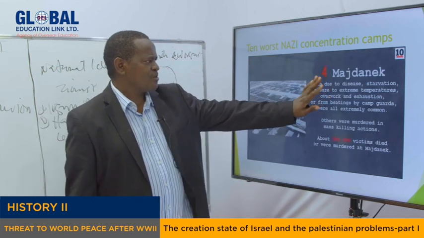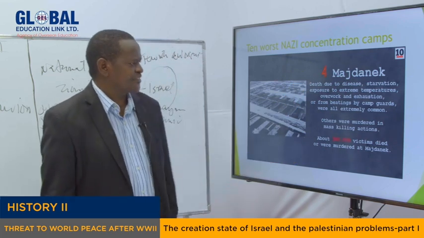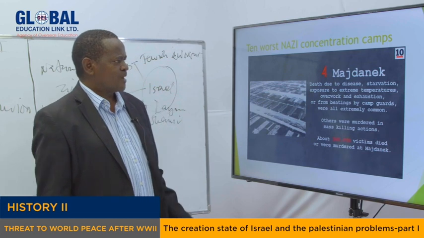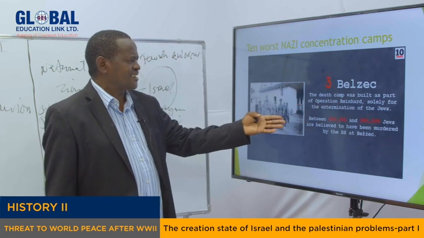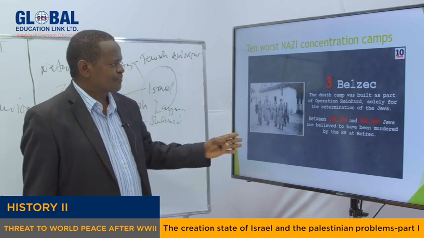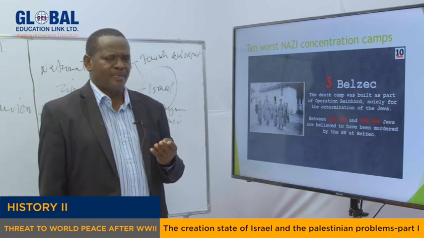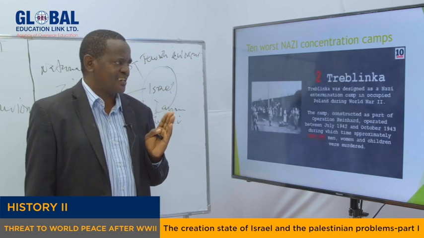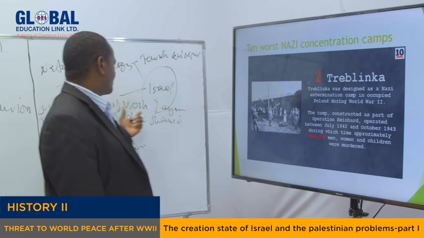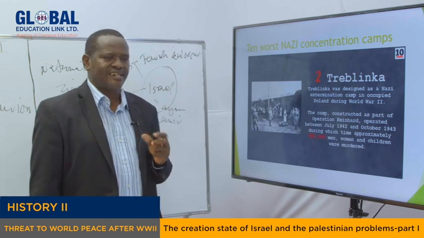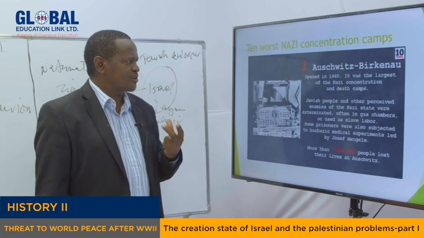There was another one called Majdanek. Also in this, a lot of people were killed. Their number is 150,000 people who died in this concentration camp. My dear students, we have some others. This is Belzec, where people were also killed. But as you can see, the killing was going on almost everywhere, in Germany and outside Germany. And the Jews who died in the gas chamber because of what was done by Hitler in what was called extermination, in what was called the Holocaust, or sometimes we can call it a genocide.